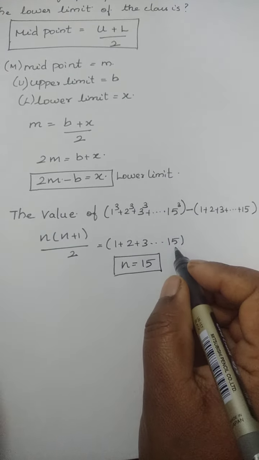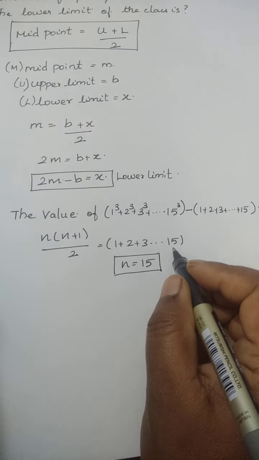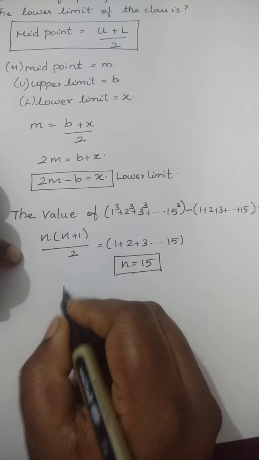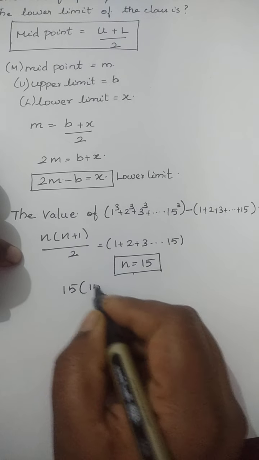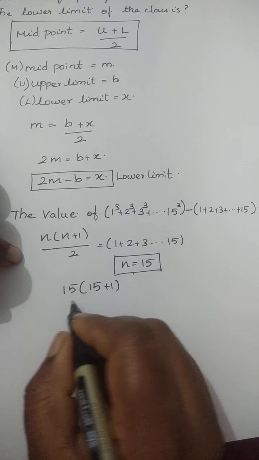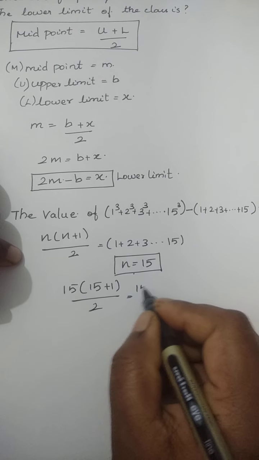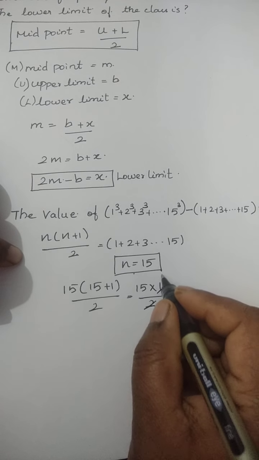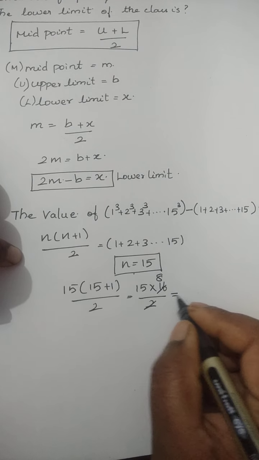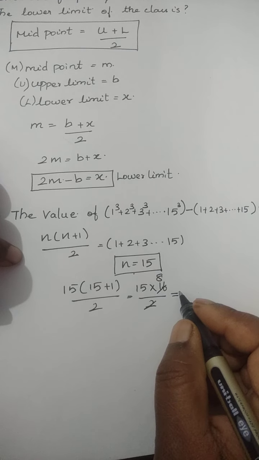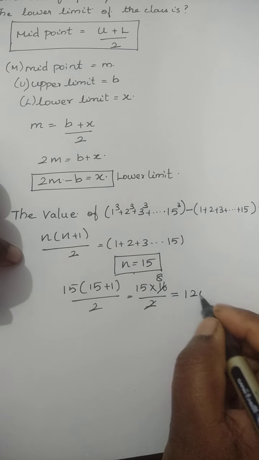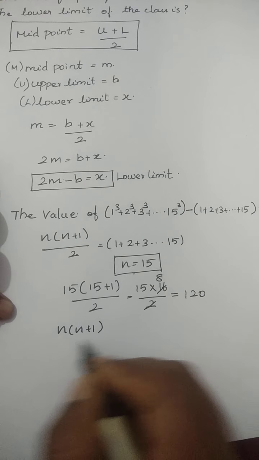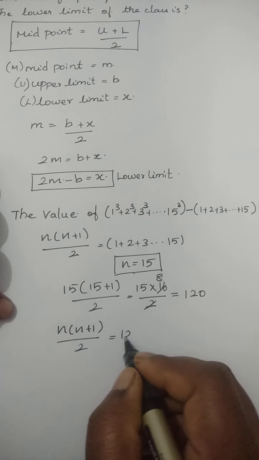From the given pattern, the last number is called as n. So substitute n in this formula. 15 into 15 plus 1 divided by 2. So 15 into 16 divided by 2. Divide it. 15 into 8 are 120. So n into n plus 1 divided by 2 is 120.